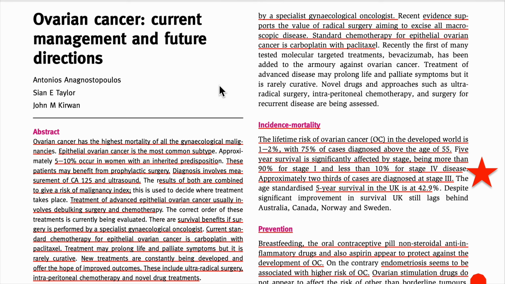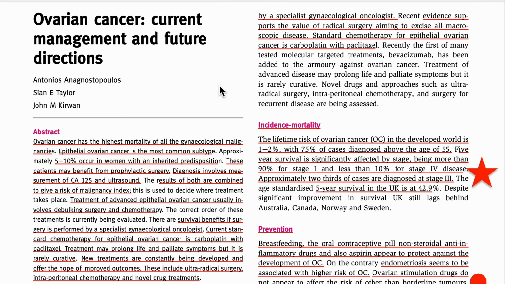Epithelial cancer is the most common, because there are different types of ovarian cancer, and among them the epithelial is the most common one. Inheritance will also come here. Previously they said there is no inheritance in cervical cancer.